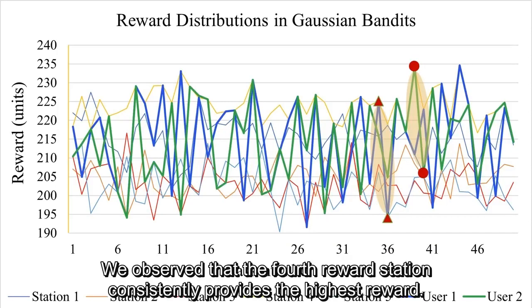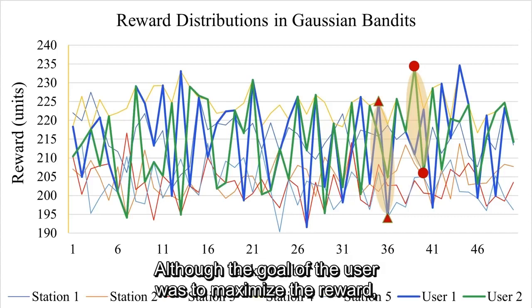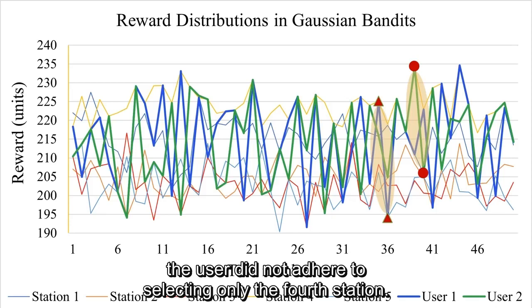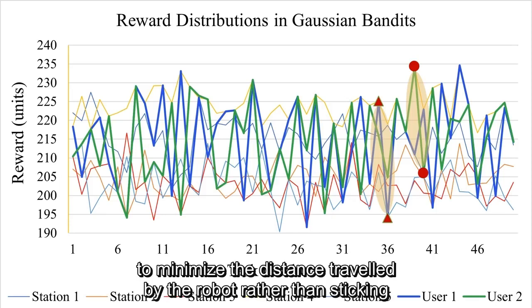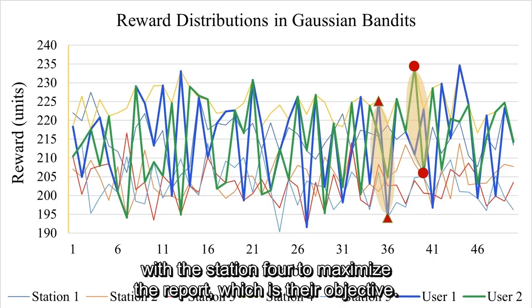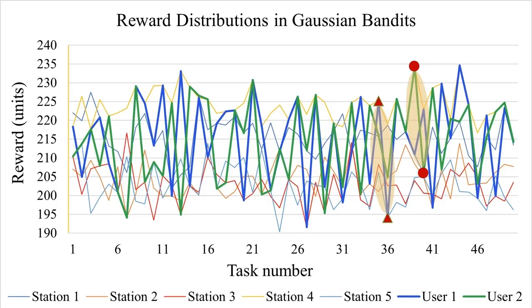In the figure, we observe that the fourth reward station consistently provides the highest reward. Although the goal of the user was to maximize the reward, the user did not adhere to selecting only the fourth station. The ellipses in the graph indicate the user choosing suboptimal reward stations to minimize the distance traveled by the robot rather than sticking with station 4 to maximize the reward, which is their objective.